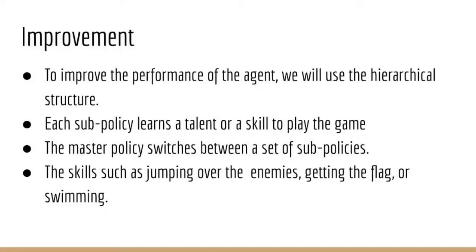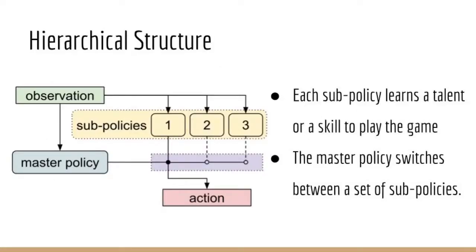To improve the performance of the agent, in future work, we will use a hierarchical structure. We consider that the game requires a set of skills to play. In the hierarchical structure, each sub-policy learns a talent or a skill to play the game, while the master policy switches between a set of sub-policies. The skills that Mario needs to learn could be jumping over the enemies, getting the flag, or swimming.